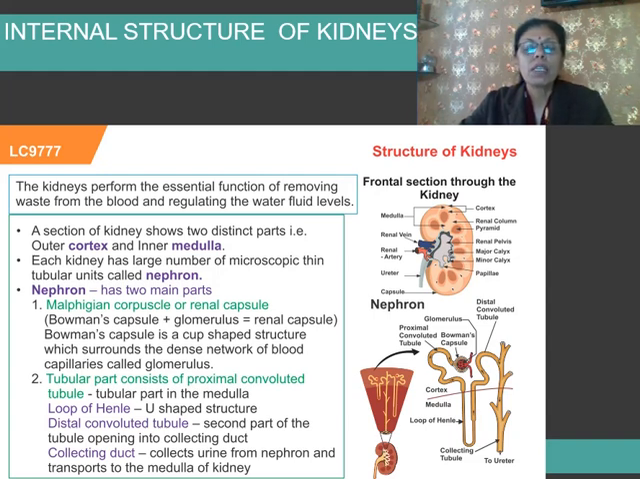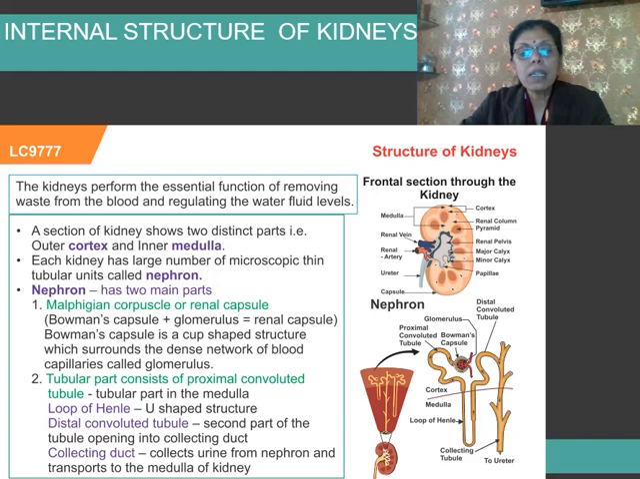Coming to the structure of nephron, nephrons are divided into the following parts. Number one, Bowman's capsule. It is a cup-like structure. It has a hollow space. In that hollow space is present a tuft of capillaries. These capillaries are called glomerulus. Together, Bowman's capsule as well as the tuft of capillaries, that is glomerulus, is called Malpighian tubule or Malpighian body.